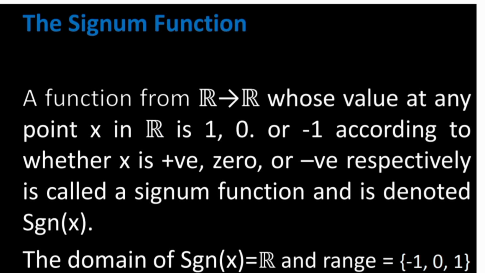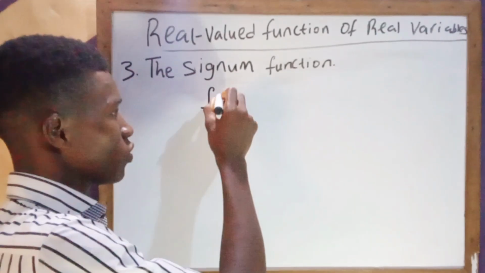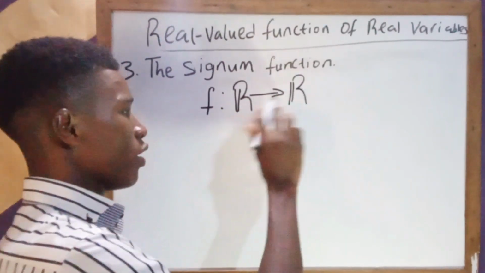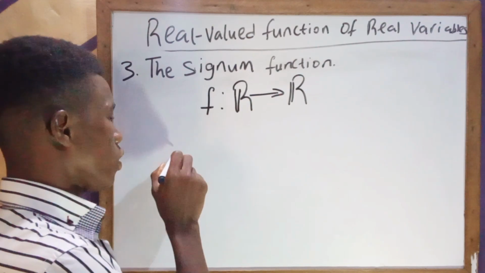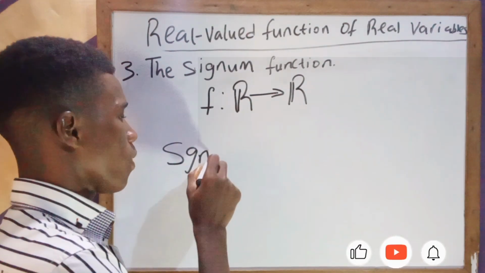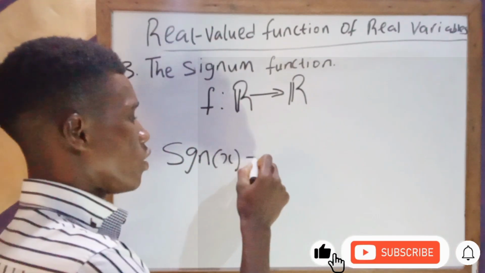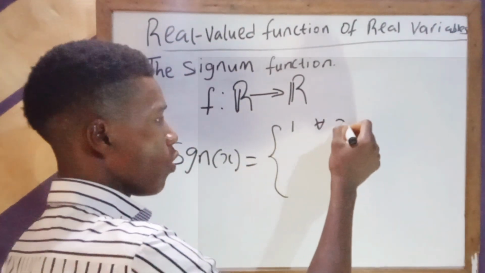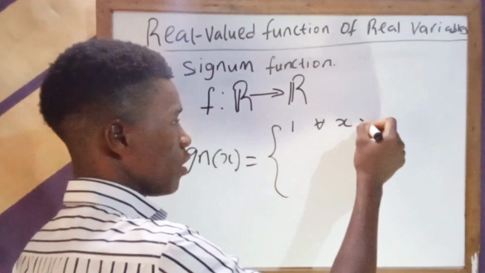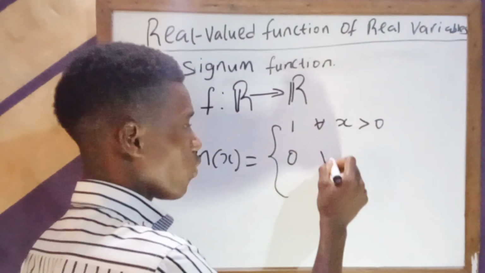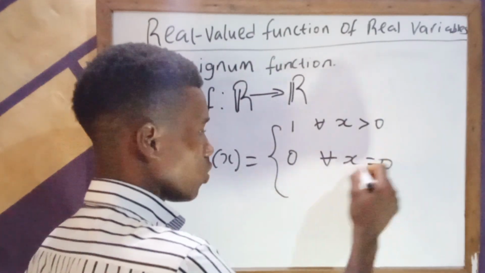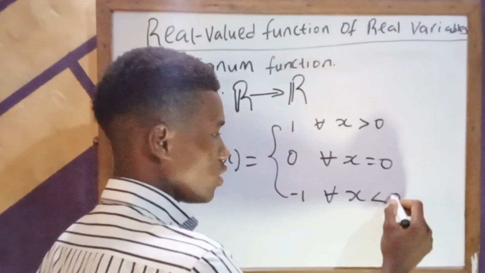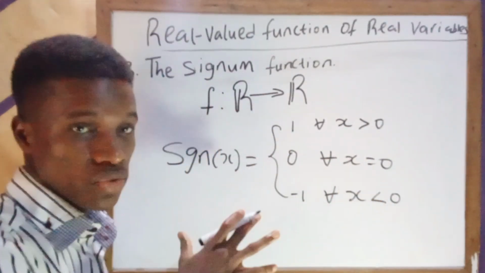Basically, from the definition, if you have a function mapping from R to R, and this function is called the signum function, it is equal to 1 for all x greater than 0, is 0 for x equal to 0, and is -1 for all x less than 0. So this is basically how the signum function is defined.